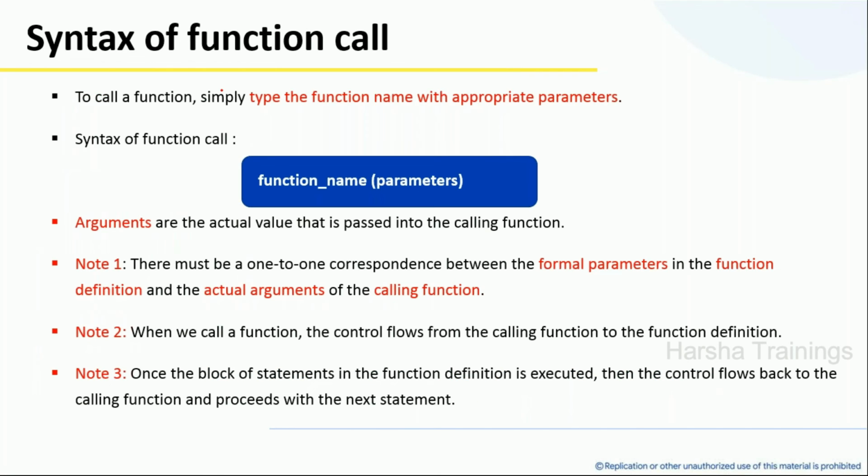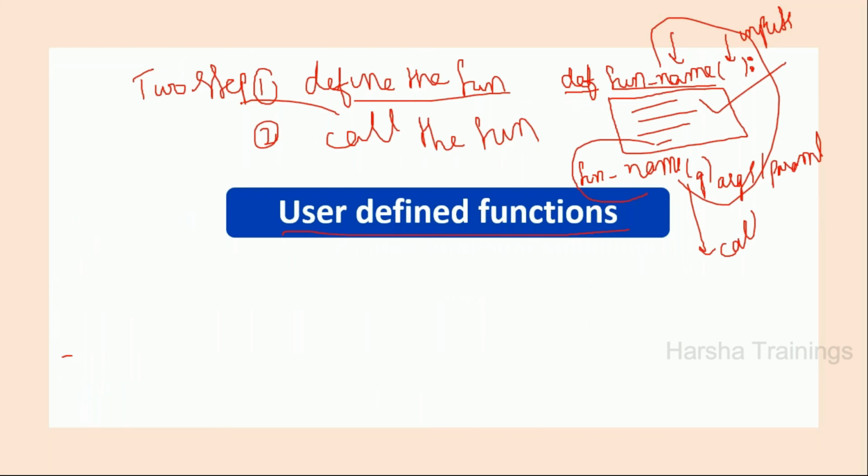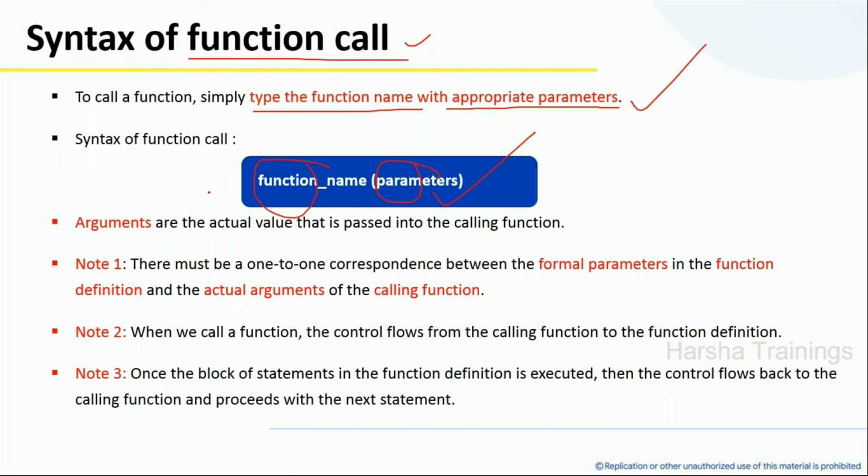Now, the second step is how to call the function. This is called a function call. For that, simply type the function name and appropriate parameters. That's it. My job is done. There is no semicolon. Function name and parameters. Now, I want to discuss two to three important note points about functions. Whenever I call this function, it will go to the function definition, execute all these statements and come back to the next statement.